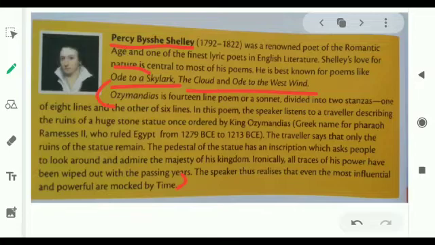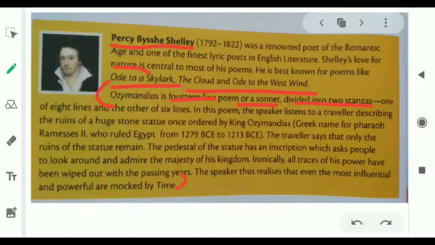So let's read it. Ozymandias is a 14 lines poem or a sonnet. Now what is this poem all about? It is a 14 lines poem that is also known as a sonnet. Students, a poem of 14 lines is called a sonnet. This poem is divided into two stanzas. One is of 8 lines and the other one is of 6 lines.